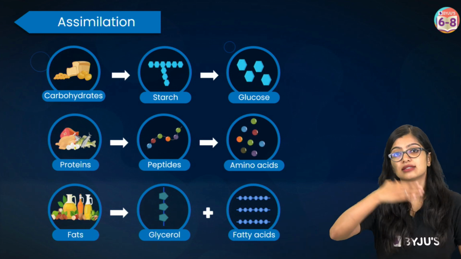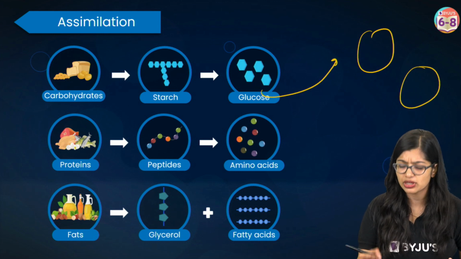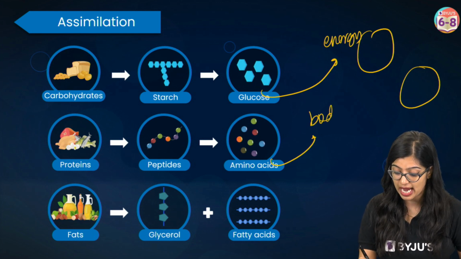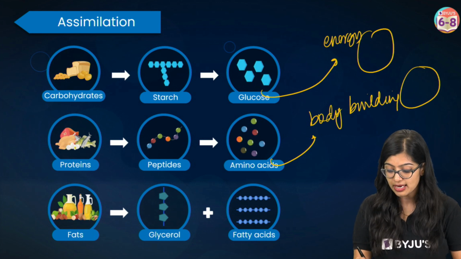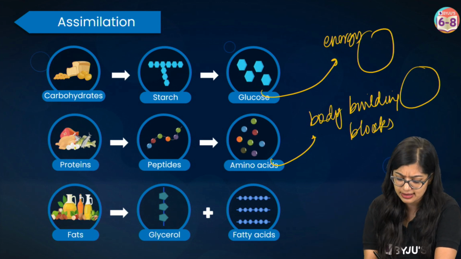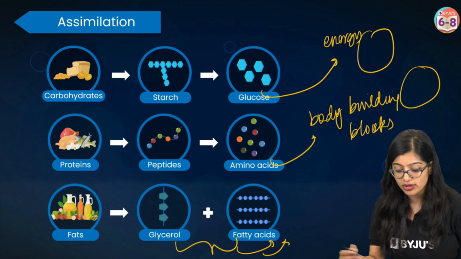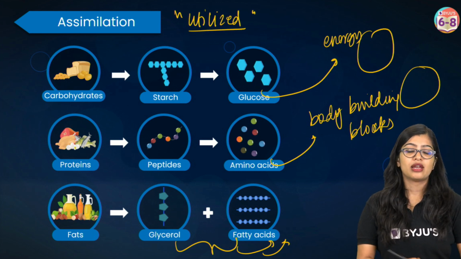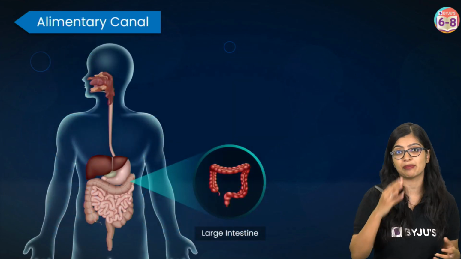And once it is in the bloodstream, the blood will then transport it to different parts of the body, where glucose is utilized for the production of energy. Amino acids are used as body building blocks, and of course for producing various other proteins, right? And the fatty acids and glycerol are also used for producing various components. So now you know that all of them are finally utilized. Now assimilation has also happened. Step number 4 has happened, leaving us with the last step, which is step number 5.